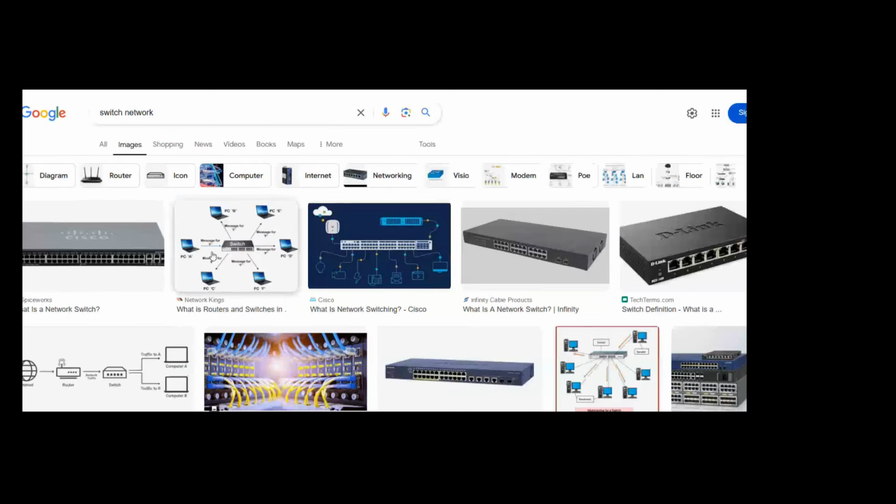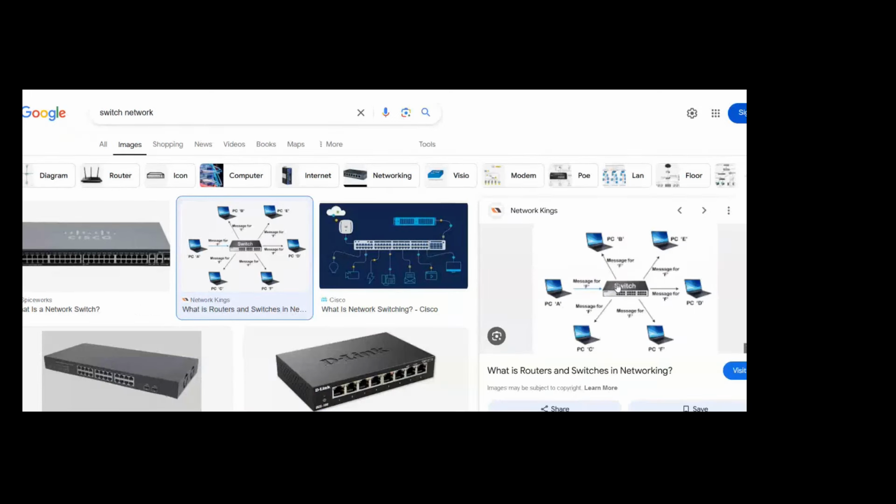So that is the reason later we have shifted to the switch. Now coming to the switch, even the switch looks like the hub only. As you can see here, in the switch also you will be having the ports at the back end and different devices are connected to this switch. Okay, so you can see different devices are connected to this switch.